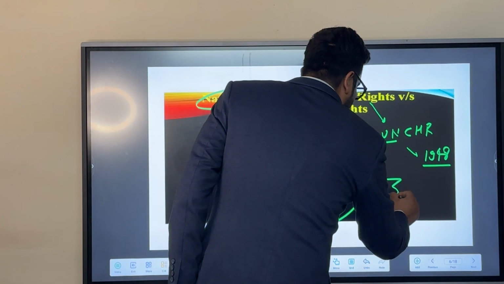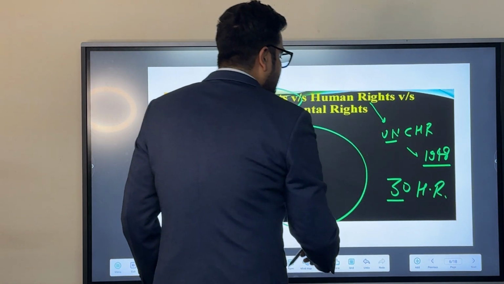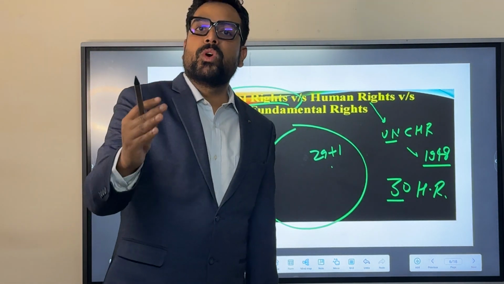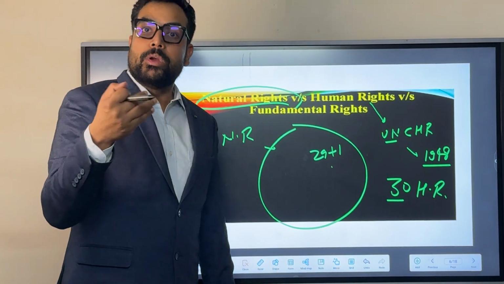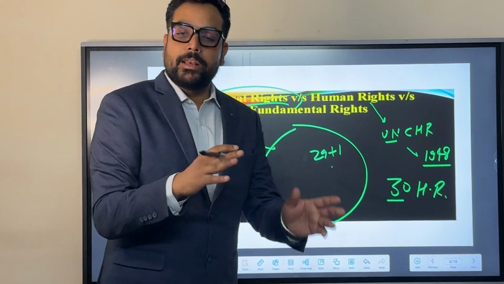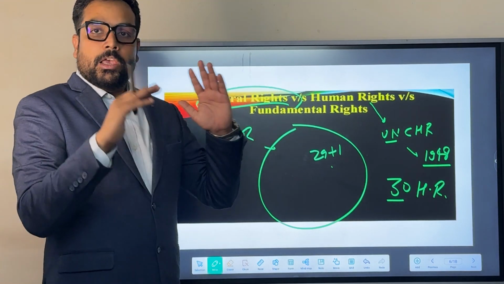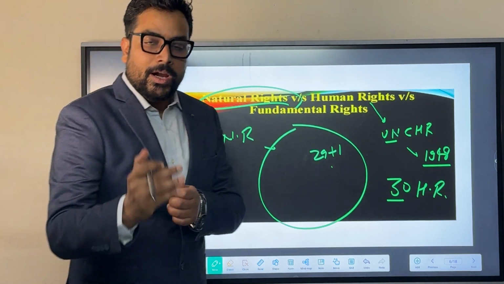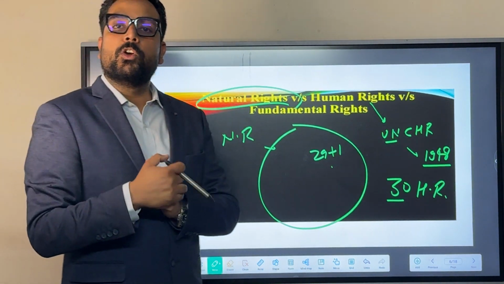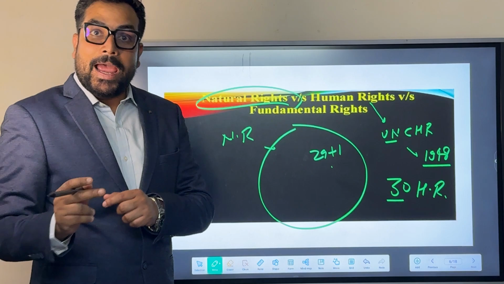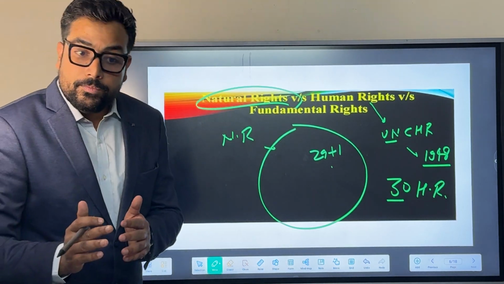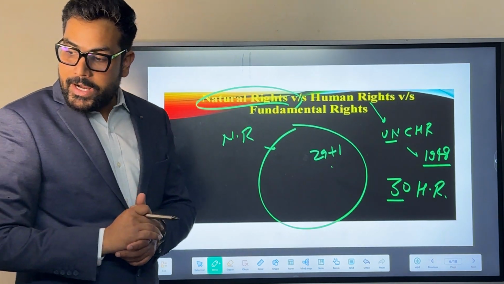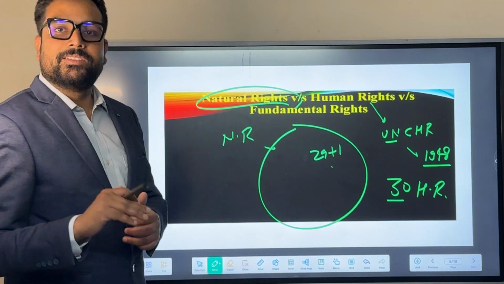There were a total of 30 human rights identified, where the number was 29 plus 1. 29 are actually human rights, and 1 is the duty of the state to implement all these human rights in the state. Is that clear? So basically, the United Nations Convention on Human Rights is mainly responsible in order to ensure human rights throughout the territory of the world. And as India is one of the permanent members of the UN, it was the duty of the Indian government to implement all these human rights in India.